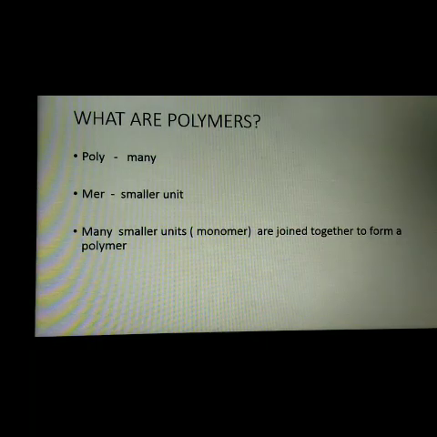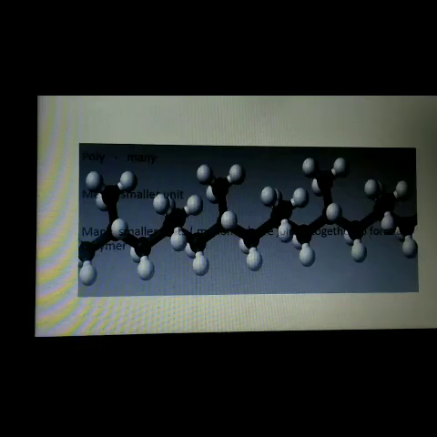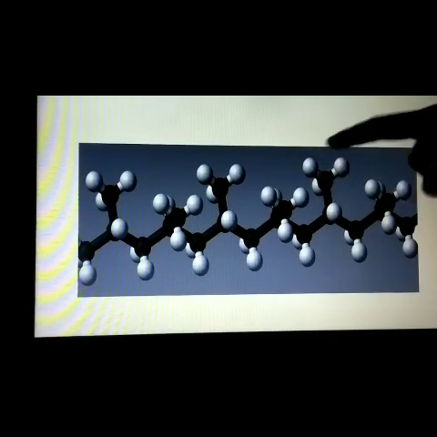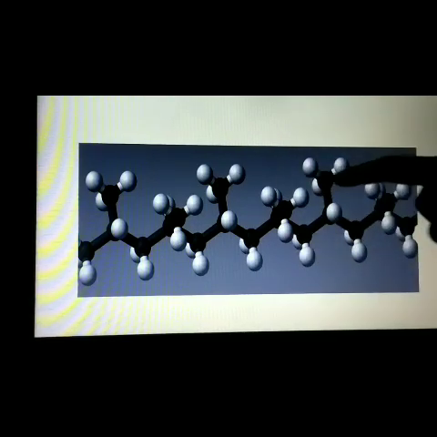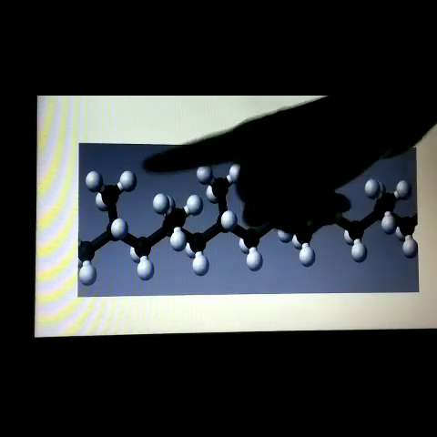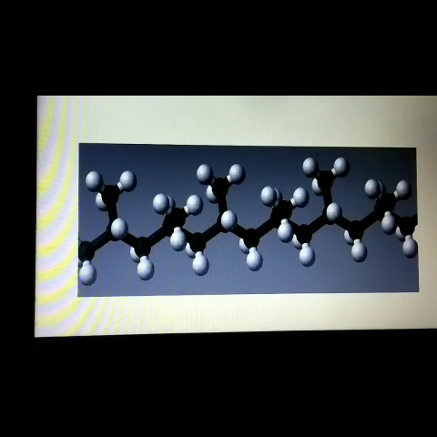Many smaller units join together to form a polymer, and that unit can be a monomer also. From the picture we can see these are monomeric units. All these monomeric units are joined together to form a polymeric structure. So a polymer is the combination of many monomeric units, right? These monomeric units combine together to form a polymeric chain.